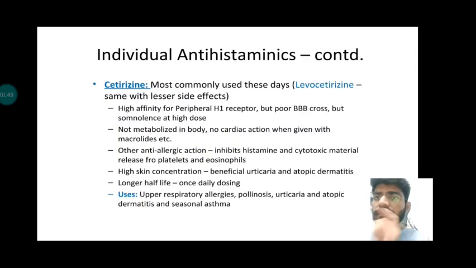Secondly, we'll move forward to an individual antihistaminic, that is cetirizine, or nowadays it is used as levocetirizine. It has a high affinity for the H1 receptor, but as it is a second generation one, it does not cross the blood-brain barrier. It is not metabolized extensively, and it does not have any cardiac activity. Other than anti-allergic action, it inhibits histamine and the cytotoxic material release from platelets and eosinophils. Its uses are in upper respiratory allergies, pollinosis, urticaria, atopic dermatitis, and seasonal asthma.